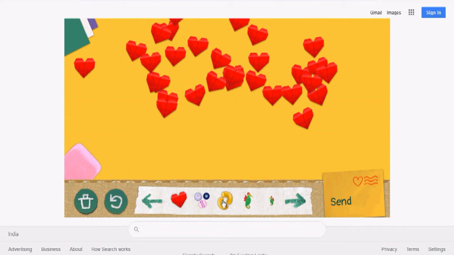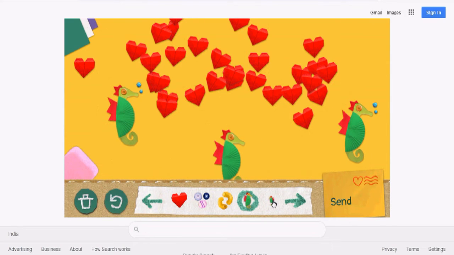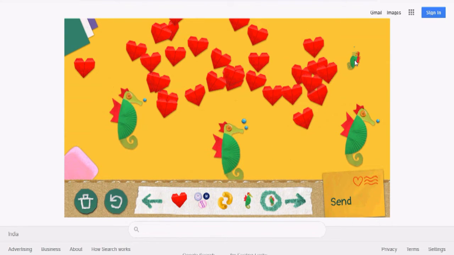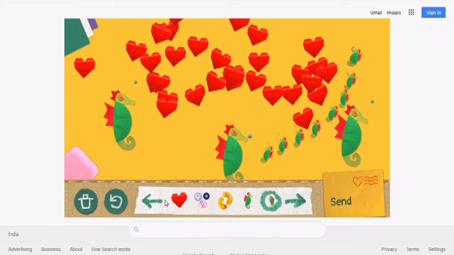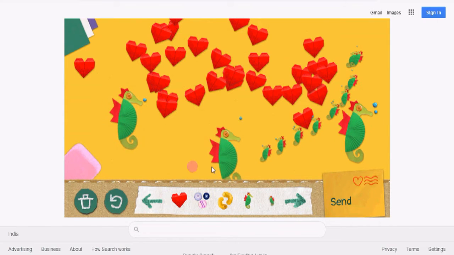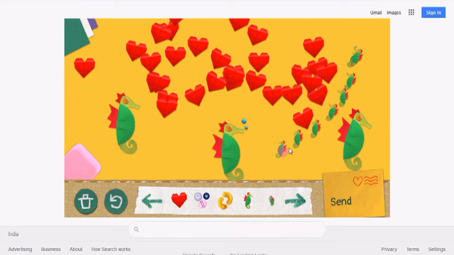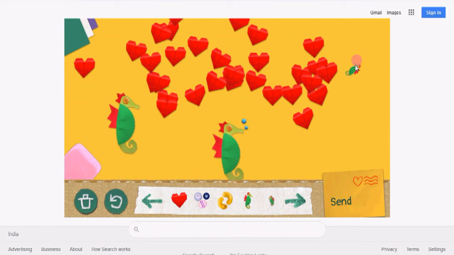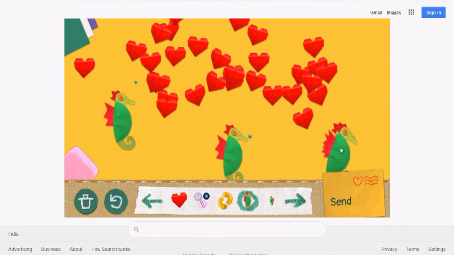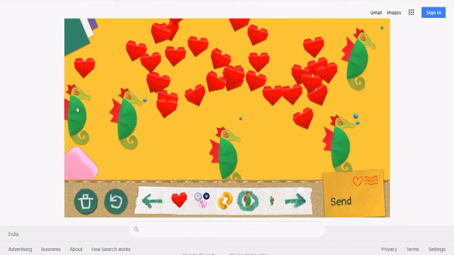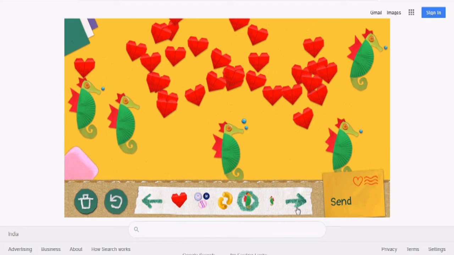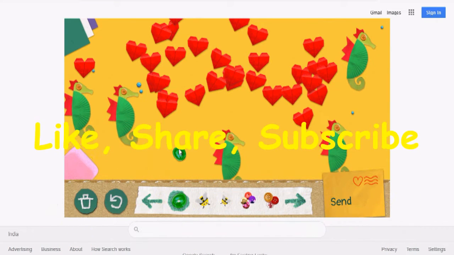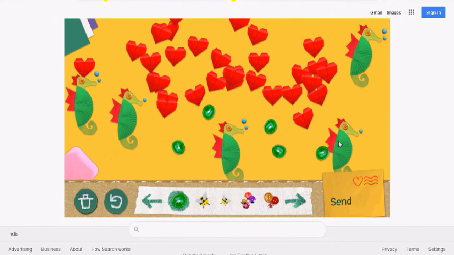Now lots of things you can make. You can erase it, or you can make this doodle. It is very good, you can easily make this doodle from your end.